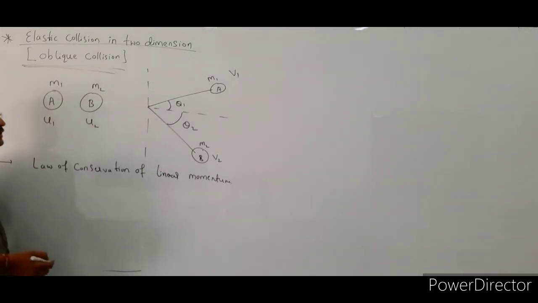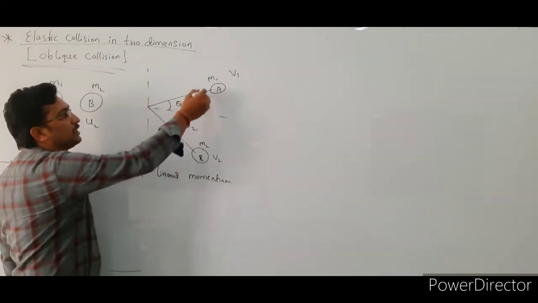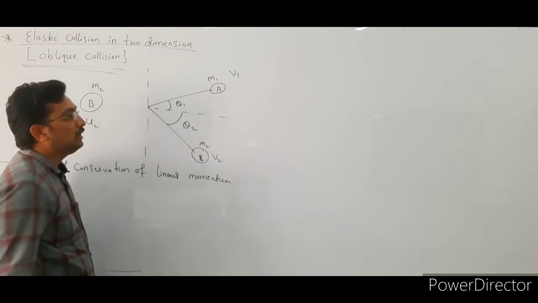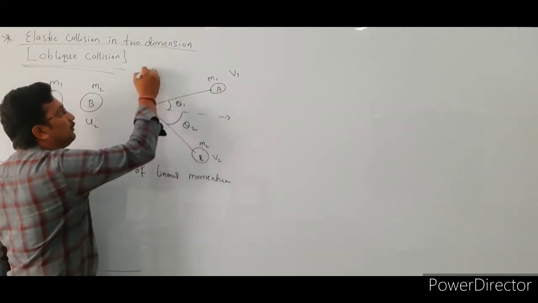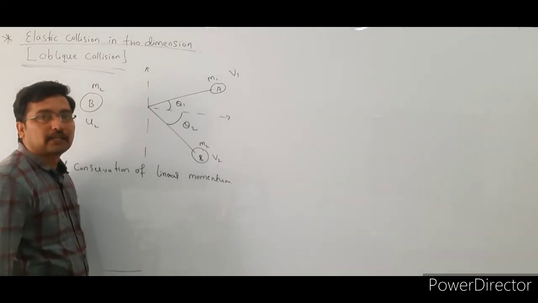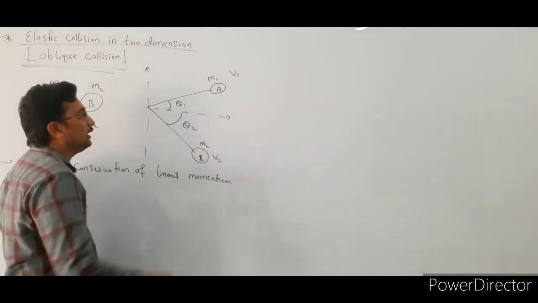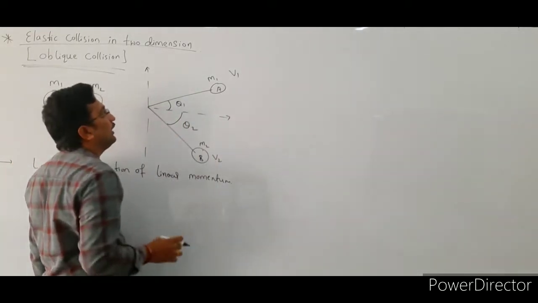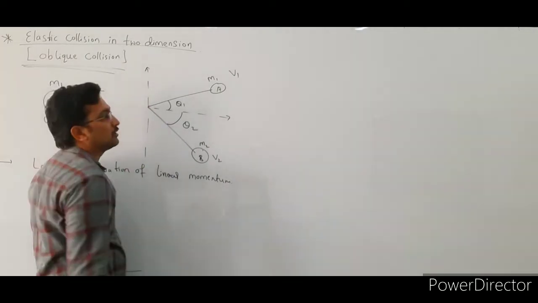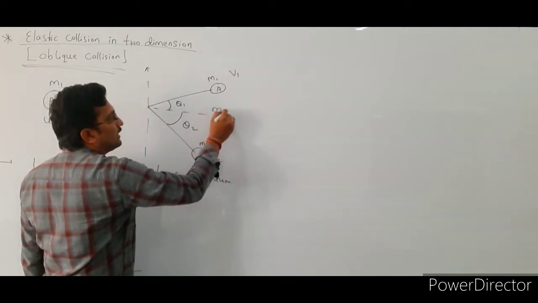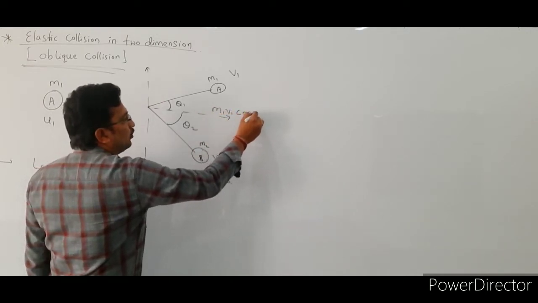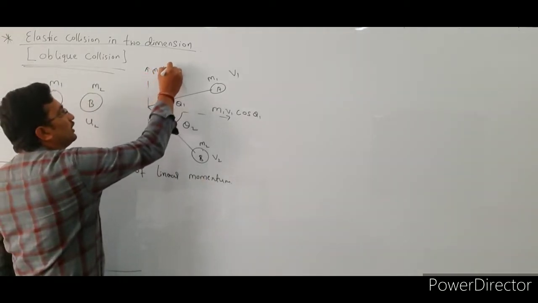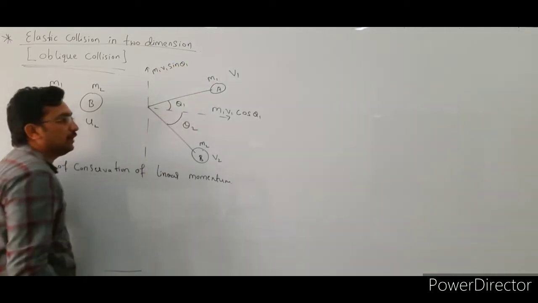After the collision, the momentum of the first particle makes an angle theta 1 with respect to this axis. Momentum is a vector quantity, so it can be resolved into two components: a horizontal component and a vertical component. This is our horizontal component and this is our vertical component. The horizontal component is m1 v1 cos theta 1, and the vertical component is m1 v1 sin theta 1.